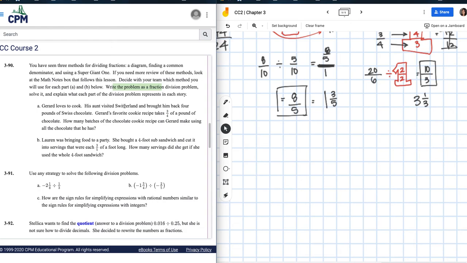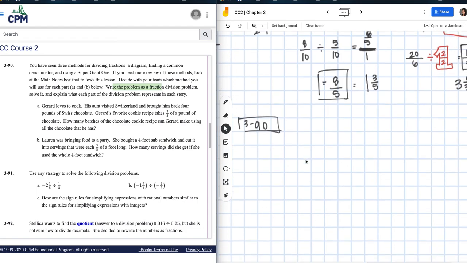Okay, so here what we're going to do is I'm going to break it down for you guys, right? Word problems are hard. This is 3-90. Okay, what I'm going to do is I'm going to break down this word problem for you, and then what I want you guys to do is solve it whichever method you choose, right? So Gerard loves to cook. His aunt visited Switzerland and brought him back 4 pounds of Swiss chocolate. Gerard's favorite cookie recipe takes 3/4 pound of chocolate. How many batches of the chocolate cookie recipe can Gerard make using all the chocolate that he has? Right? Word problems are hard. Most of the time, at least in middle school math, right?